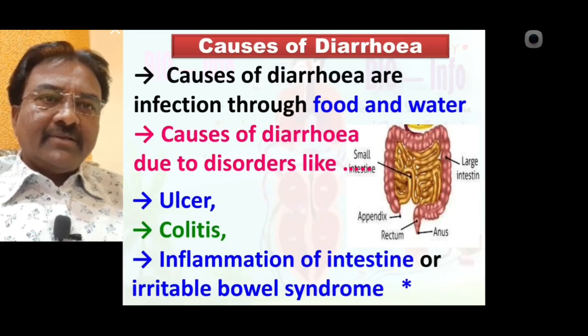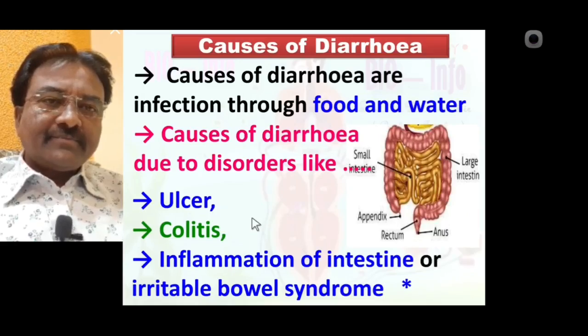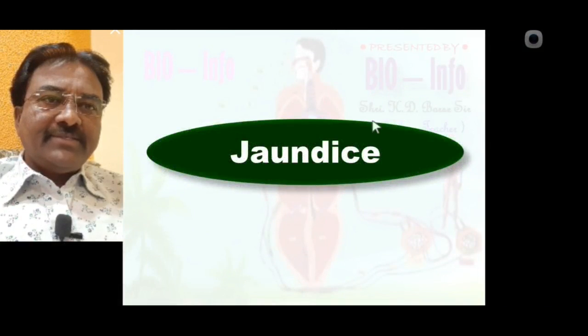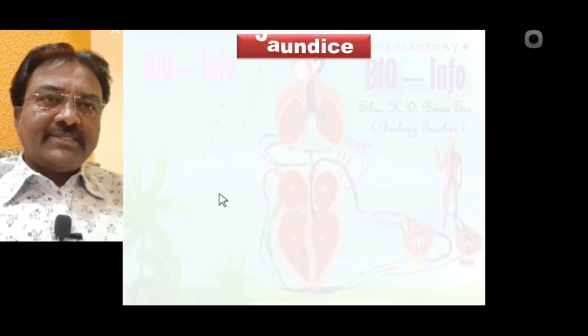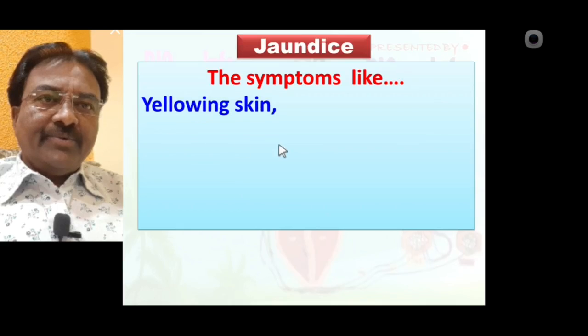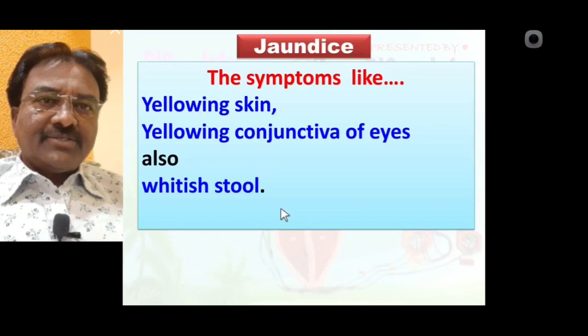Diarrhea is one of the disorders of the digestive system. In that we learned what diarrhea is and what the causative factors of diarrhea are. Now we discuss in detail jaundice, which is one of the disorders of the digestive system. Jaundice is a condition that shows symptoms like yellowing skin, yellowing conjunctiva of the eyes, and whitish stool.